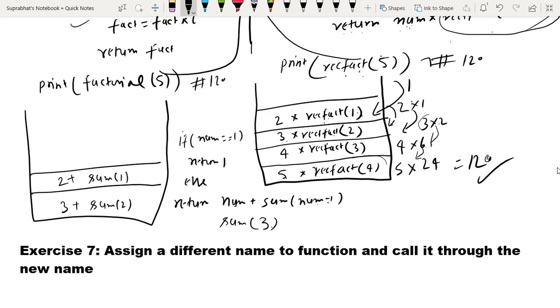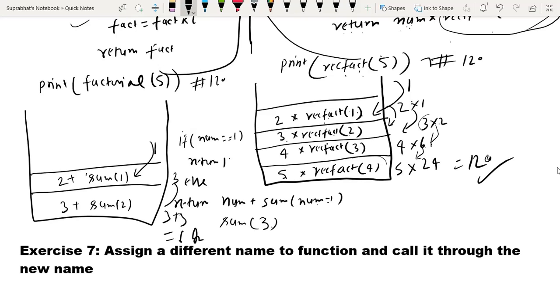Now for sum 1, the num value is 1, so num equal to 1 and it will return 1. That 1 is coming back here. So 2 plus 1, that is 3, then 3 plus 3, that is 6. So the final answer will be 6.